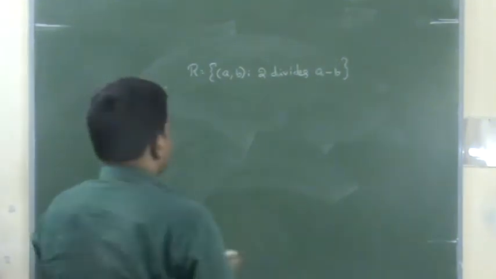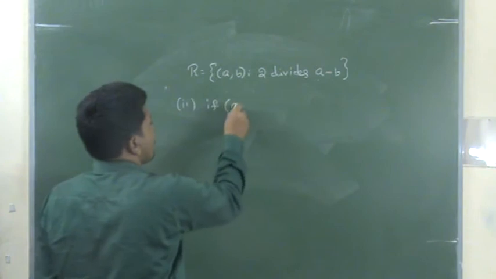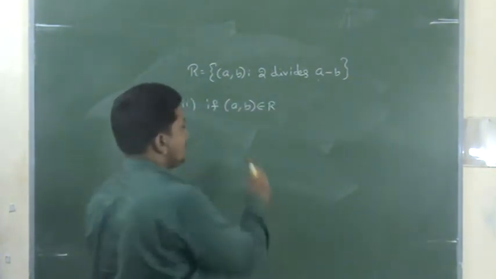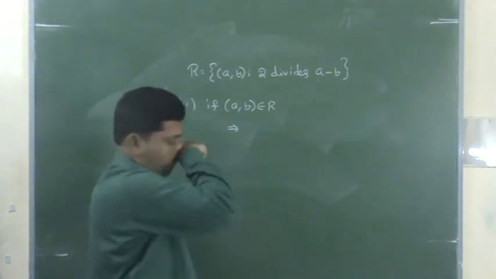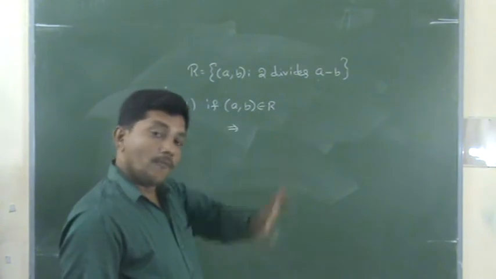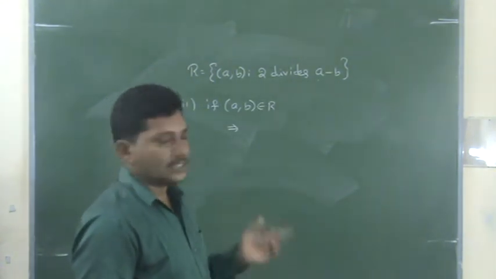Symmetric property. If a comma b belongs to R, what is this meaning? So what is the symmetric property? If a comma b belongs to R, then b comma a, in reverse order, also belongs to R, then that is symmetric. We can check it first of all.